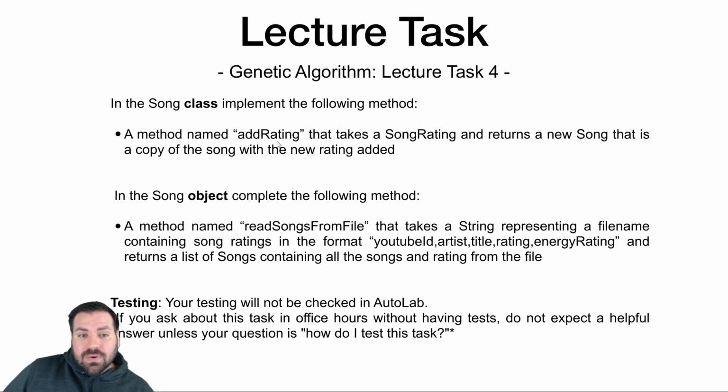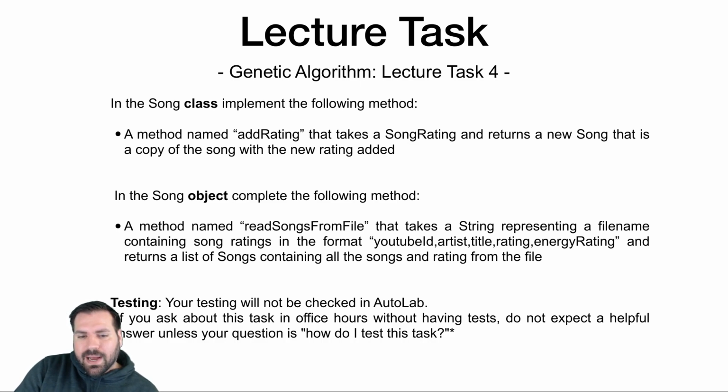Anyway, so add rating. Not too hard, but we got to talk about immutable objects to be able to see how this works and how to do this. And then read songs from file. This is going to be the difficult one. I added a few lines just to make reading the file a little more clear.